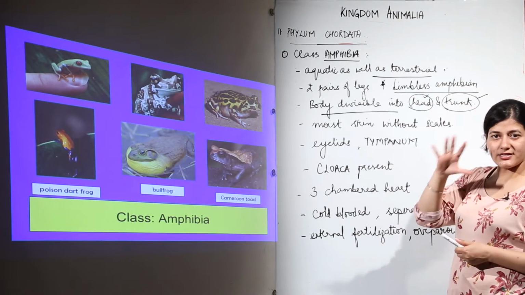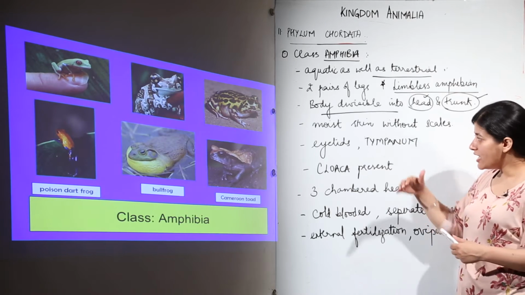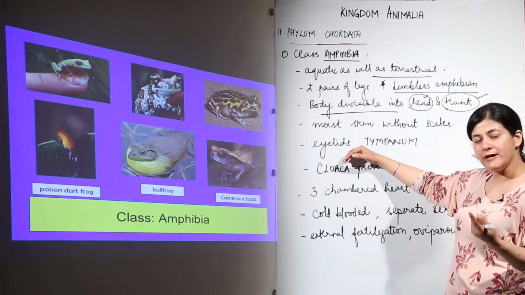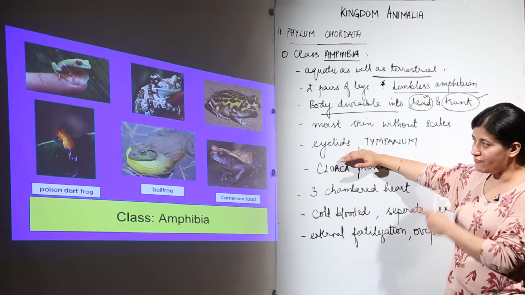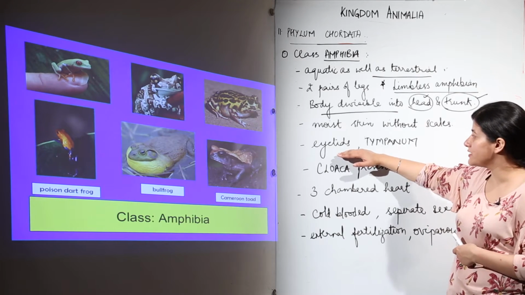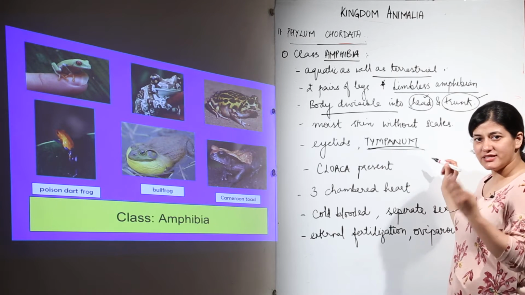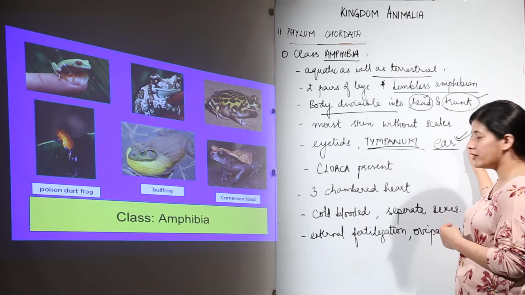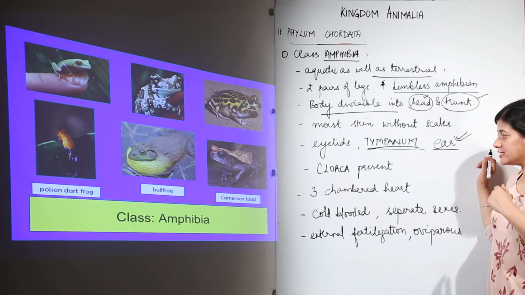Now, talking about their sense organs, the entire body is having many organ systems. If we talk about their sense organs, we saw that in the case of Pisces, there were no eyelids which were present. In the case of these amphibians, there would be eyelids present, there would be a nictitating membrane that would be present, and there is a thing known as tympanum. Now, this tympanum is a membrane that serves the purpose of ear. Hearing purpose would be solved by tympanum, that would be a membrane that is present.